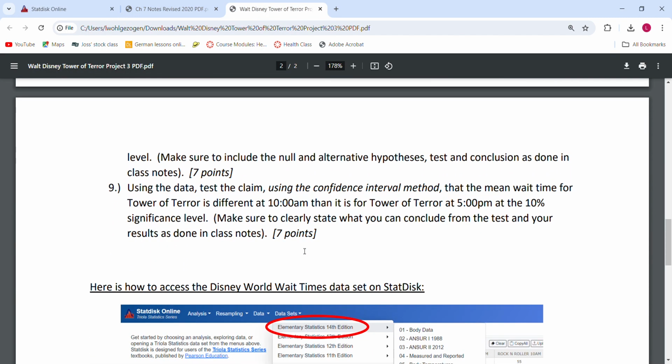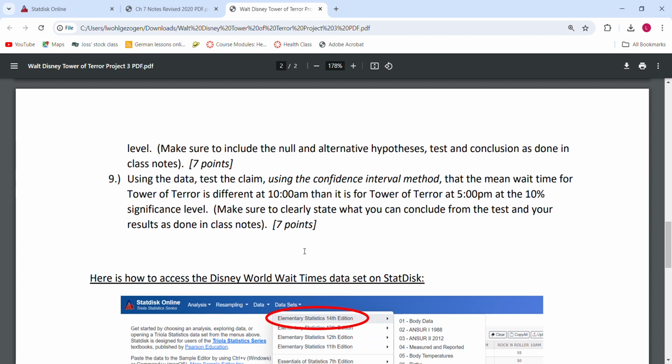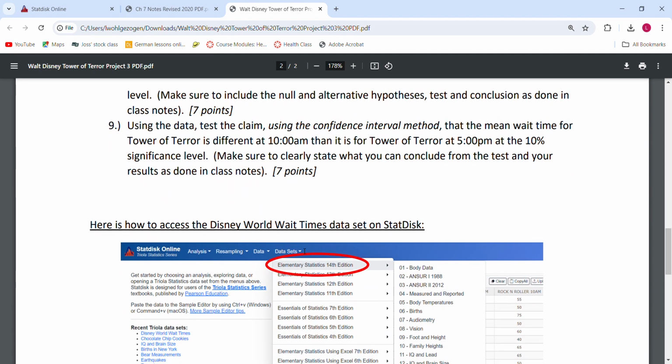Number 9 is very similar to 8. So 9 says use the data, test the claim using the confidence interval method. So the confidence interval method was introduced in chapter 8, but really explored in chapter 9, in our chapter 9 notes. And this is that the mean wait time for the Tower of Terror is different at 10 a.m. than it is for the Tower of Terror at 5 p.m. at the 10% significance level. So very similar to the last problem that we did.